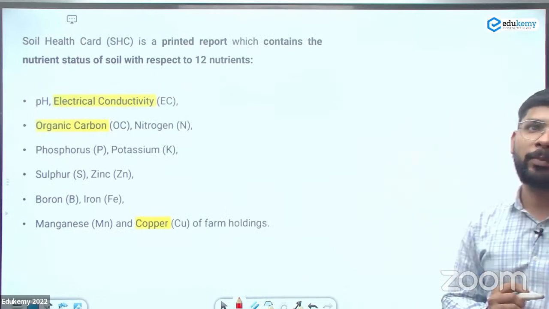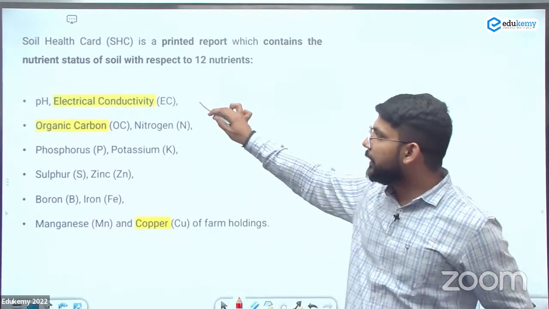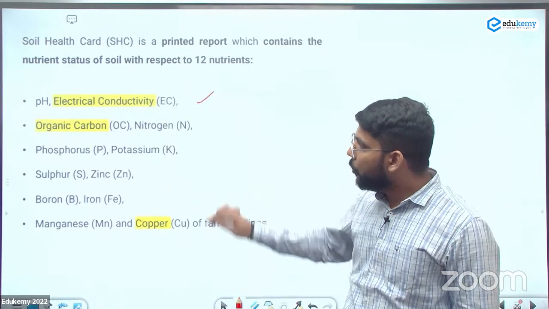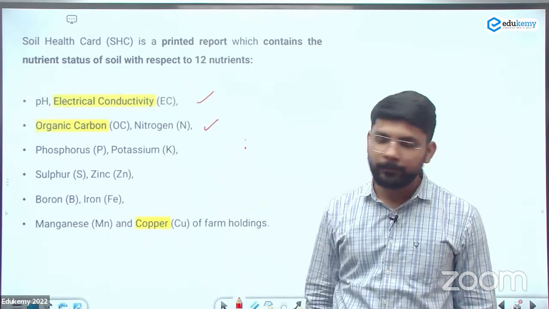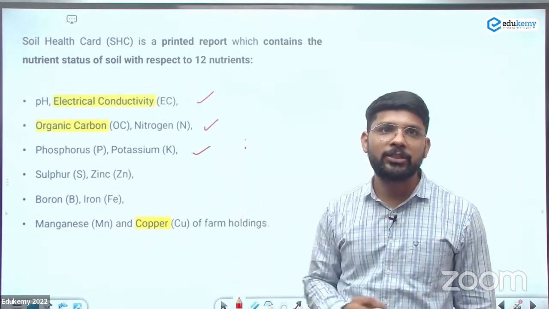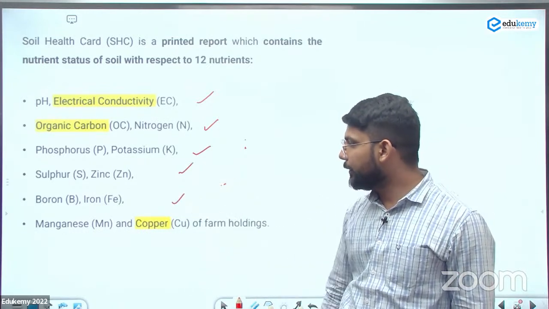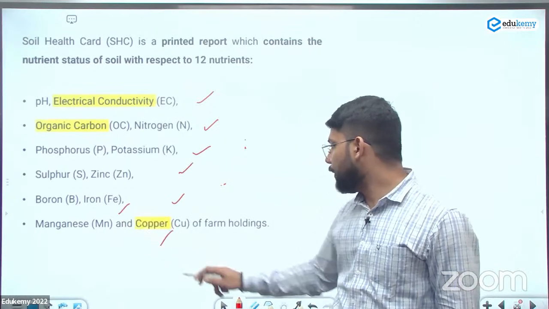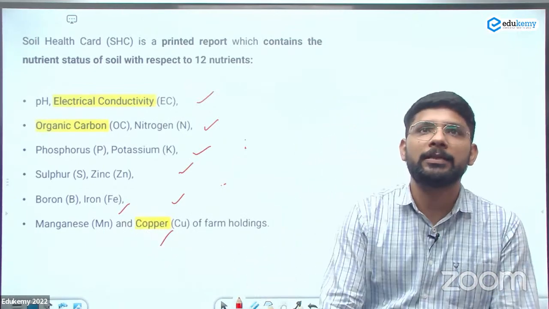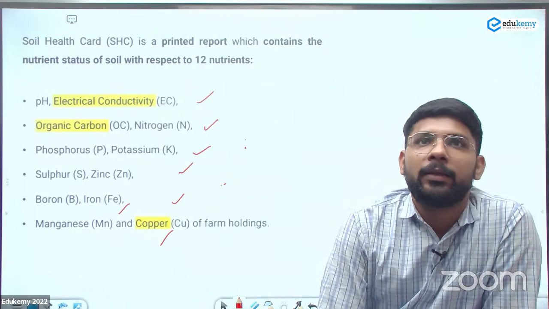So you can note down this information. The first is the pH, electrical conductivity, organic carbon and nitrogen, phosphorus and potassium, sulfur, zinc, boron, iron, manganese, copper. These are the 12 components the soil health card is measuring.